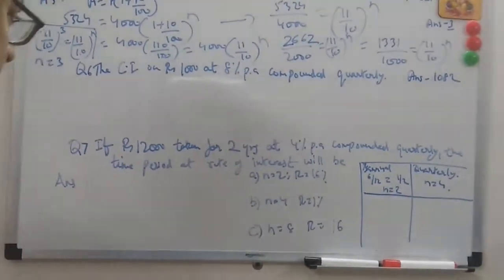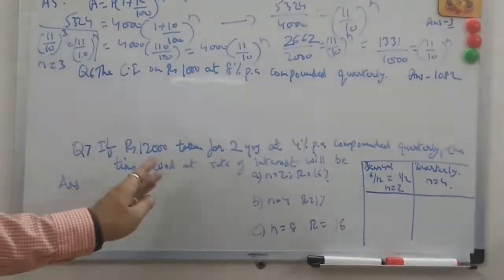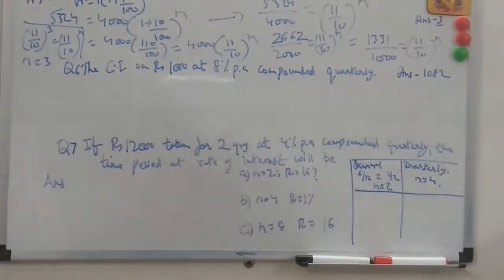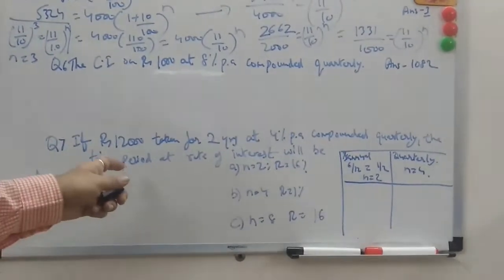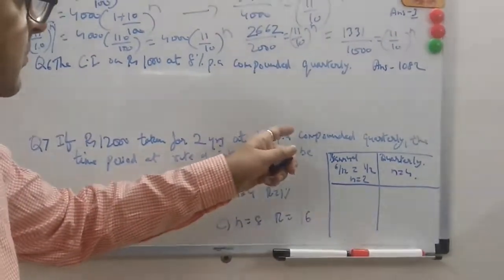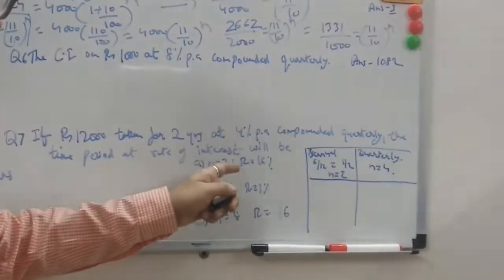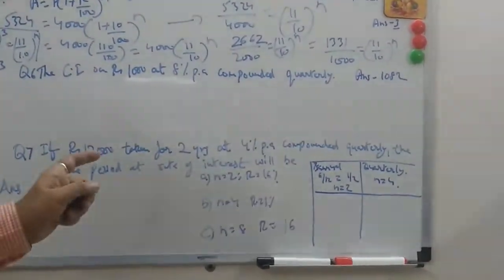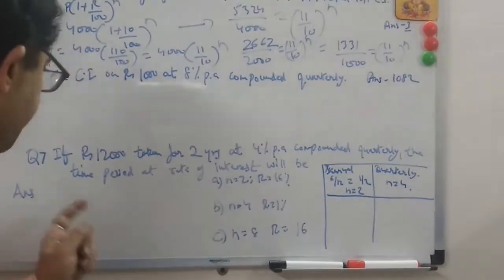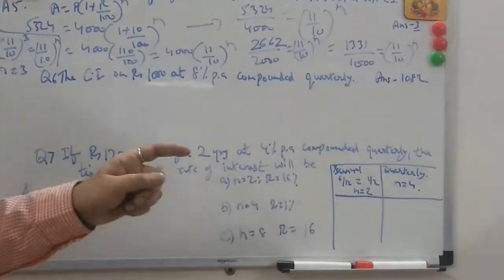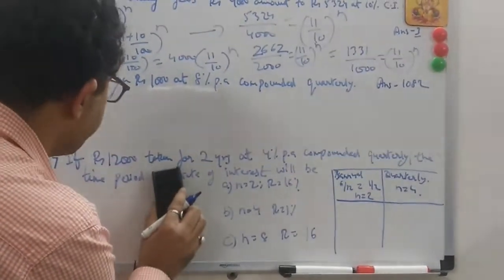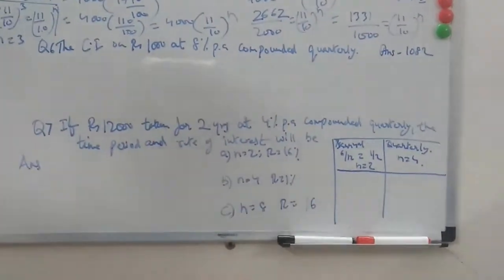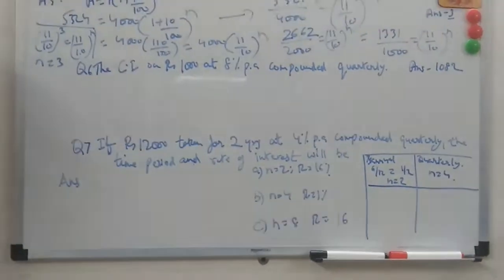Just remember this. Now this is the same. There is no calculation in this question. You just have to calculate the time period and the rate of interest. See, this amount is taken for 2 years at 16% per annum, compounded quarterly. The time period and rate of interest will be for 2 years.